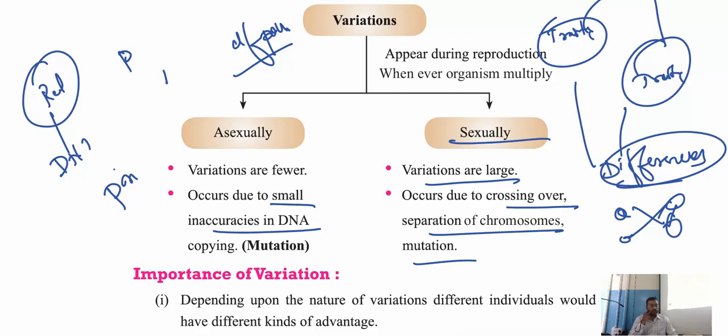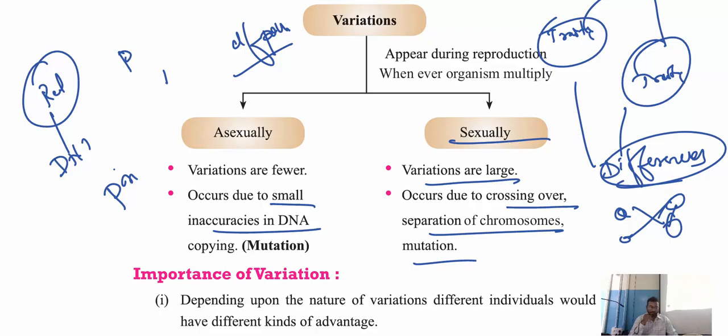Mutation is a sudden change in the genetic material or DNA sequence of an organism.